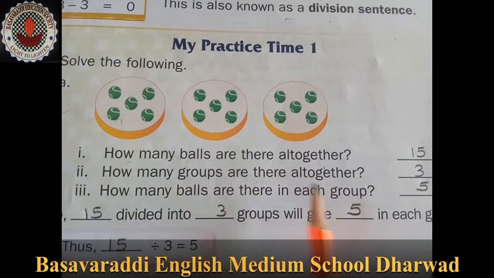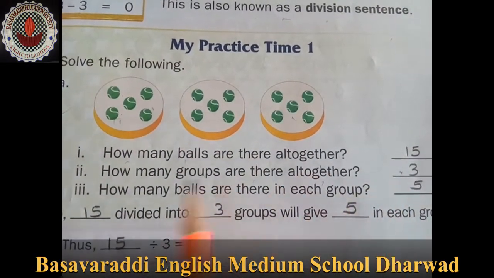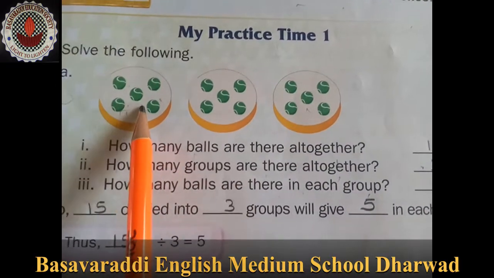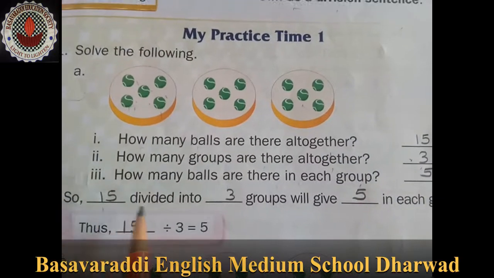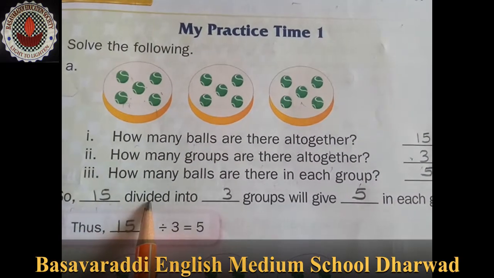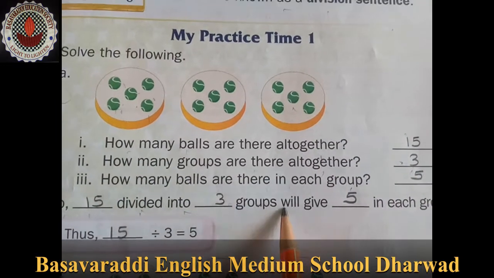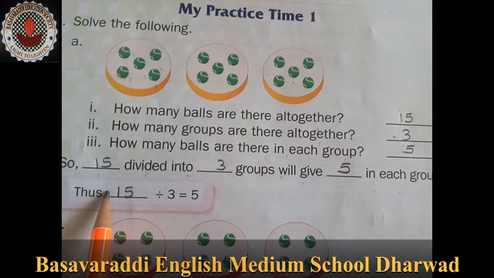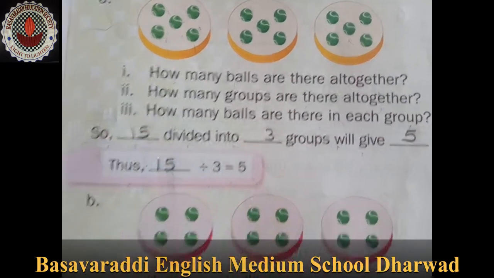How many groups are there altogether? 1, 2, 3. So how many balls are there in each group? You can see this one, no? 1, 2, 3, 4, 5. So 5. So 15 divided into 3 groups will give 5 in each group. So 15 divided by 3 is equal to 5.